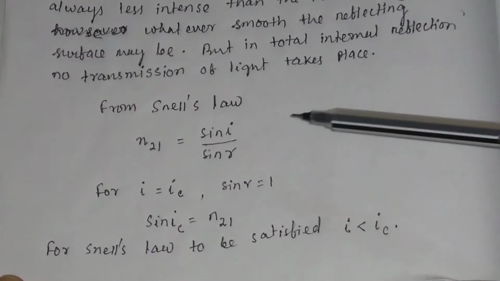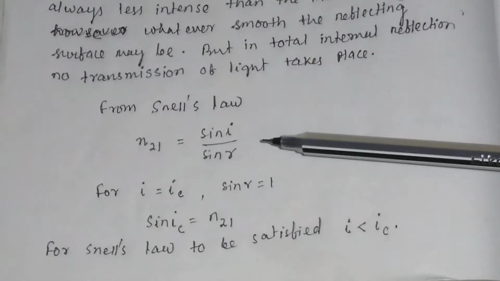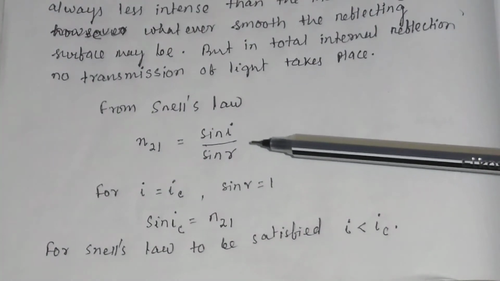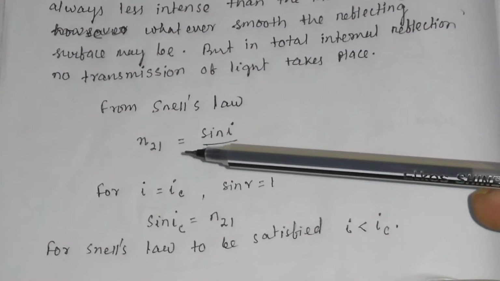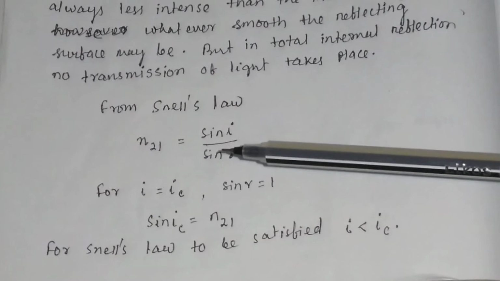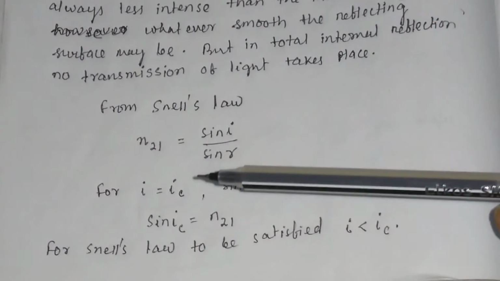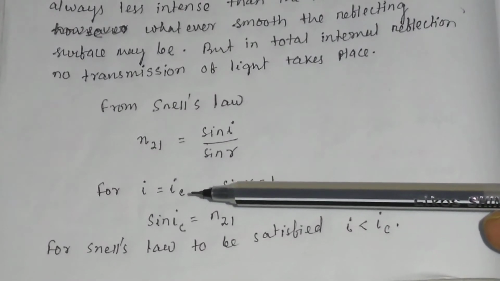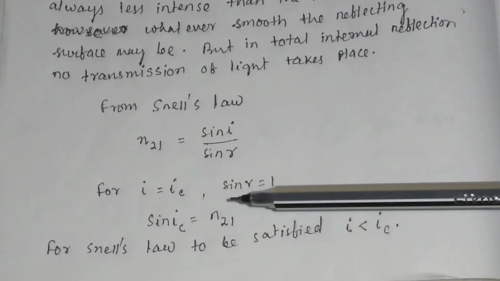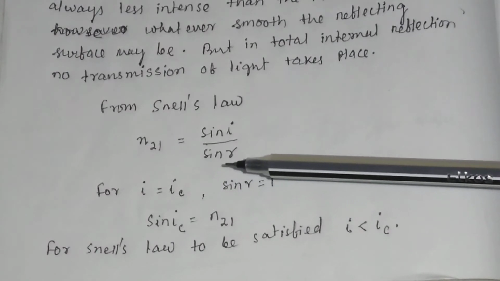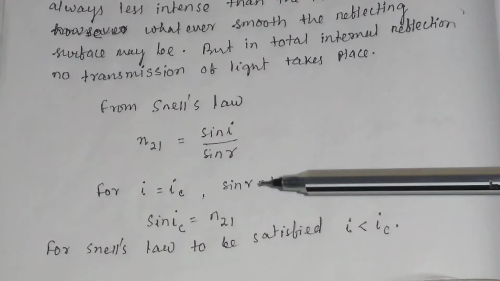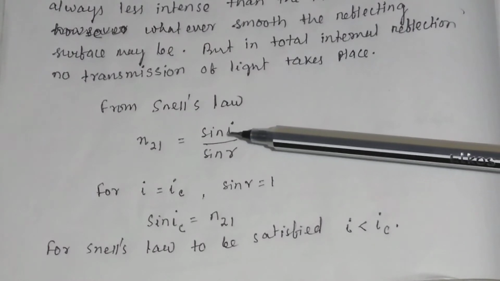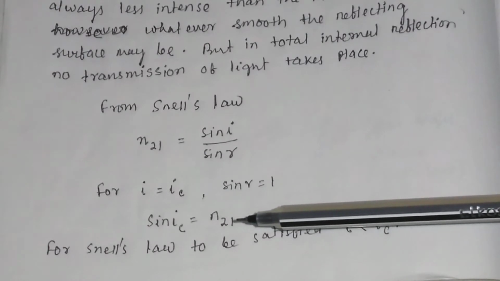From Snell's law we know n21 is equal to sin i divided by sin r, where n21 is the refractive index of the second medium with respect to the first medium. For total internal reflection, we take i equal to IC, that is the critical angle, and for i equal to IC, r will be equal to 90 degrees. So sin 90 will be equal to 1, or sin r will be equal to 1. So sin IC will be equal to n21.